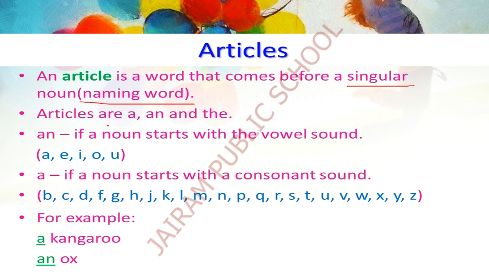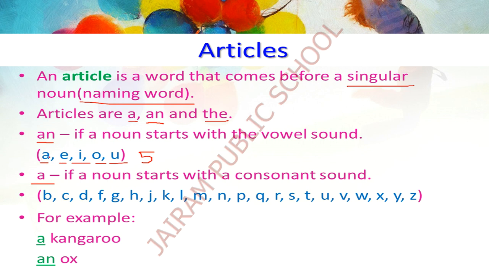Articles. What are all the articles we have seen? A, an, the. These are the three articles. For your lesson, we have an and a. Two articles we have. If a noun starts with the vowel sound, what are all the vowels? A, E, I, O, U. Totally 5 vowels are there. How many vowels are there? 5 vowels.